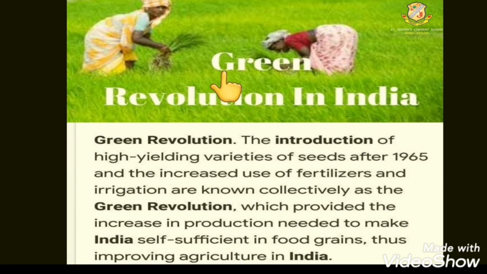Now students, we will learn about the Green Revolution in India. What is the meaning of Green Revolution and why was it started? The Green Revolution started to bring modern techniques of agriculture, including good fertilizers and good seeds, to make agricultural production more. In the Green Revolution, high yielding varieties of seeds, good fertilizers and modern techniques are used to increase the production in agriculture.